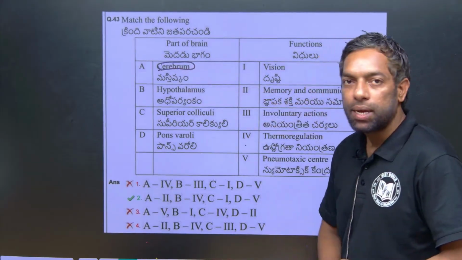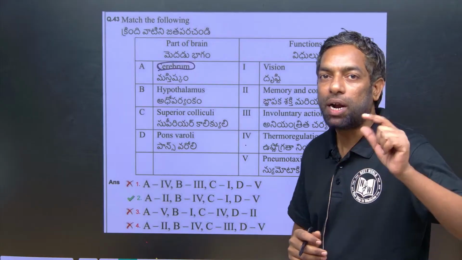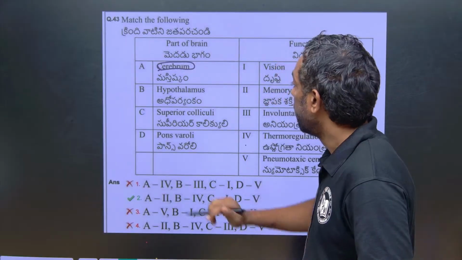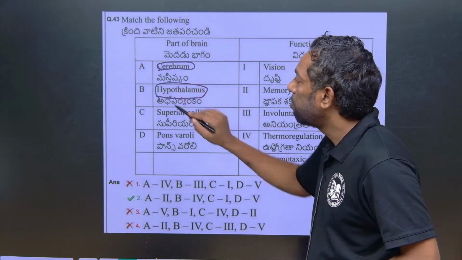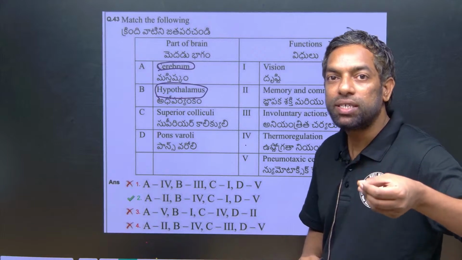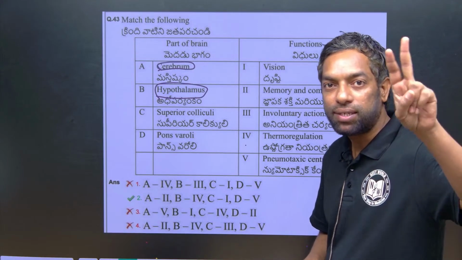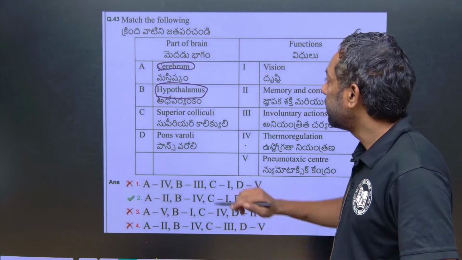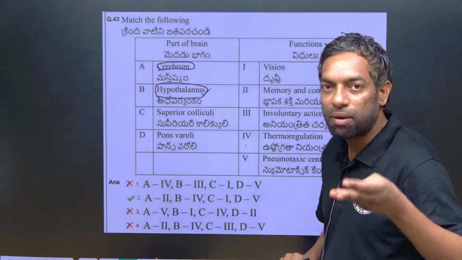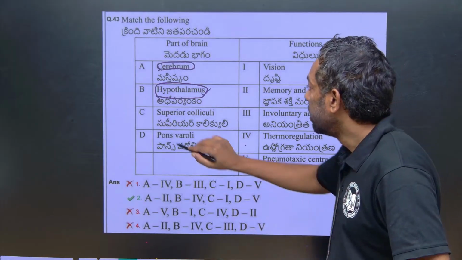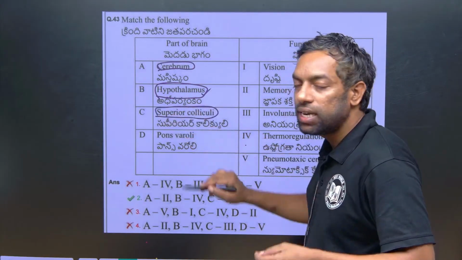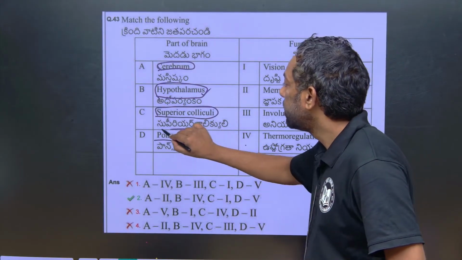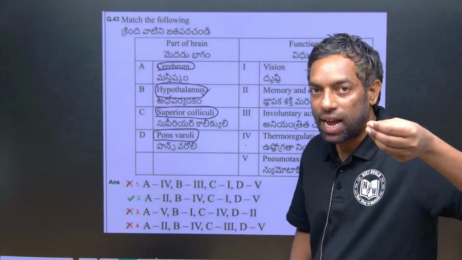Cerebrum is the part of forebrain. What are the functions of the cerebrum? And hypothalamus is the part of diencephalon. Forebrain has 2 parts, which are cerebrum and diencephalon. Diencephalon is the thalamus, hypothalamus and epithalamus. And superior colliculi are located in the midbrain. And pons varolii is the part of the hindbrain.